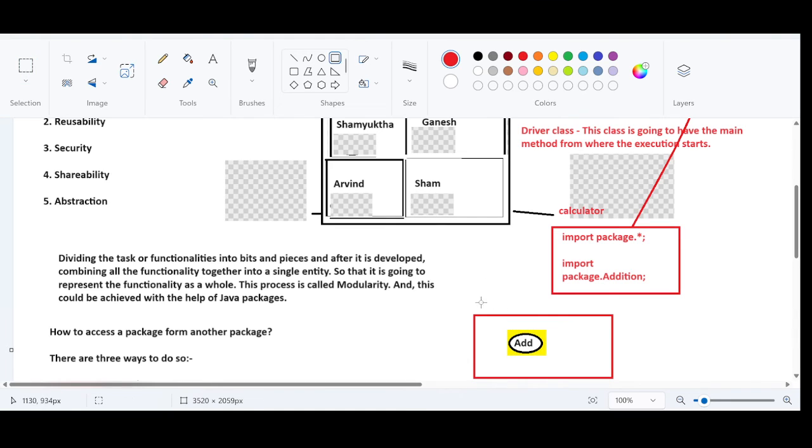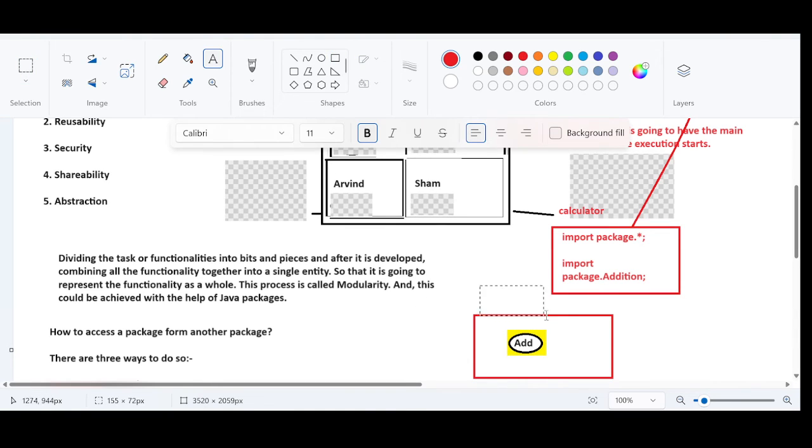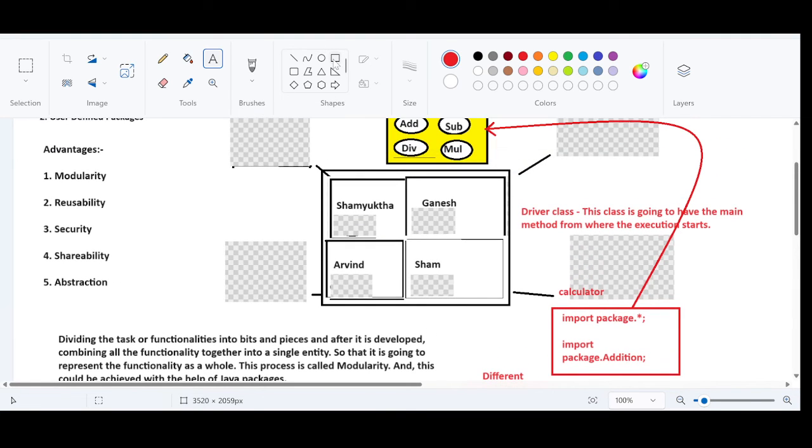Let us say that this is a different application where I require only addition functionality, a future requirement. I can do this. This concept is called reusability. This is why we call it the second advantage, reusability. And shareability and reusability are almost the same, but there is a marginal difference between them.